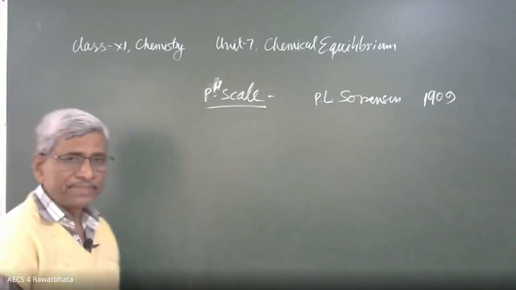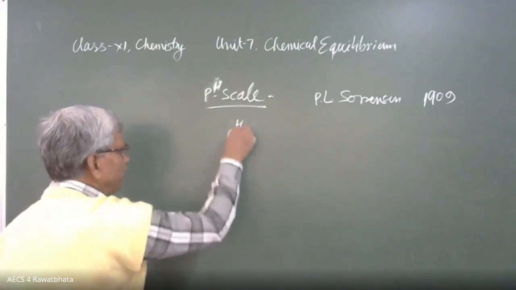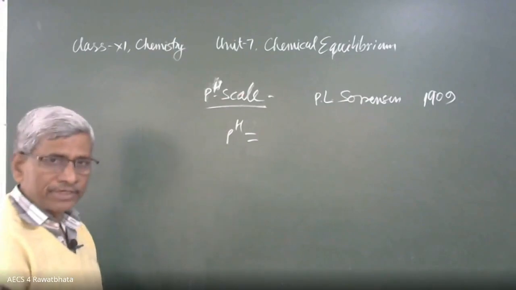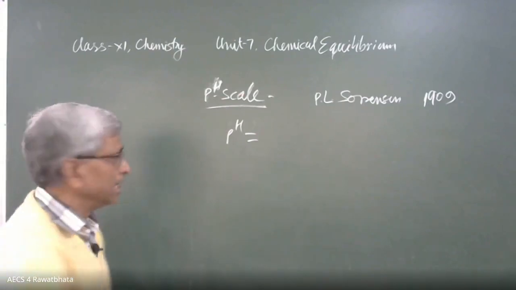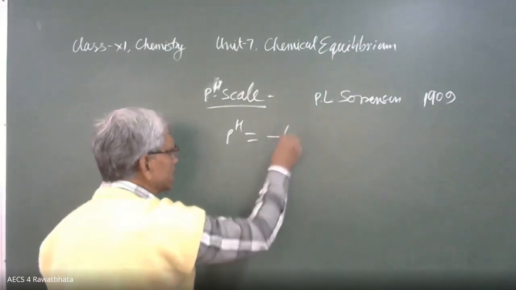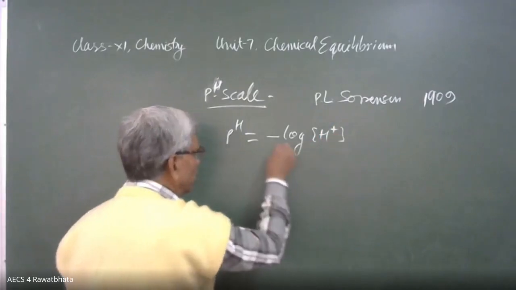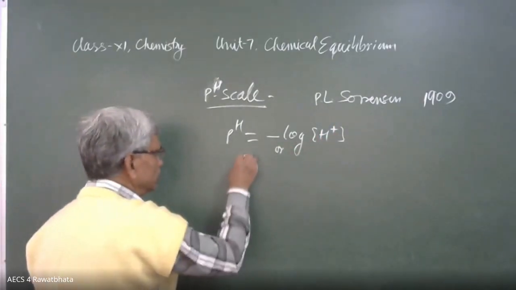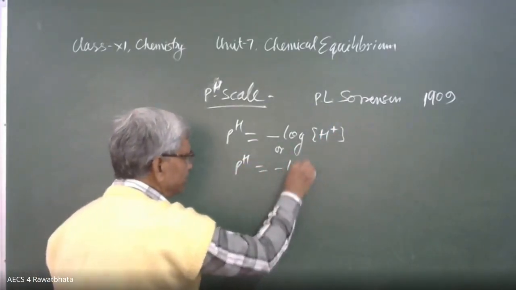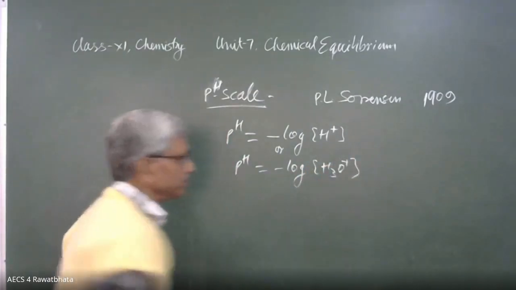How to define the pH scale? With the help of a formula. If we explain this formula in words, that becomes the definition. The formula given by this scientist is pH is equal to minus log hydrogen ion concentration, or pH is equal to minus log hydronium ion concentration, H3O positive concentration.